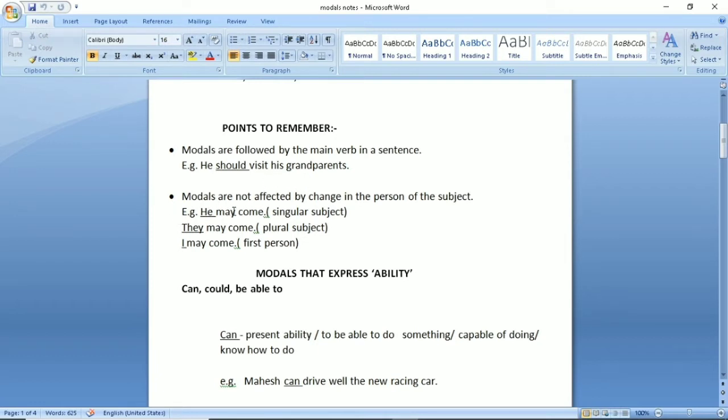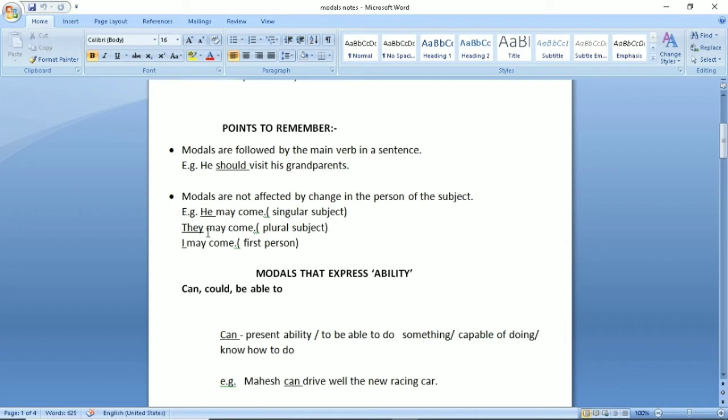Then modals are not affected by change in the person of the subject. Whether the person is singular or plural or it is first person, it doesn't affect the modal in any way. Same modal can be used for singular subject. For example, he may come.